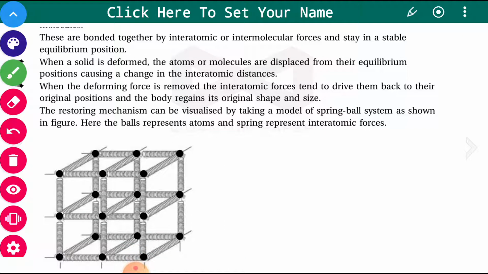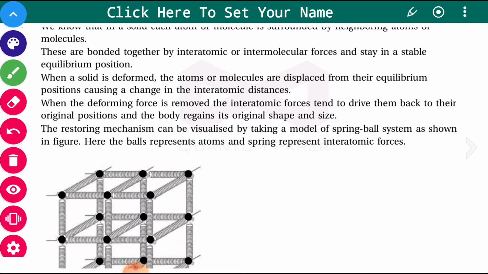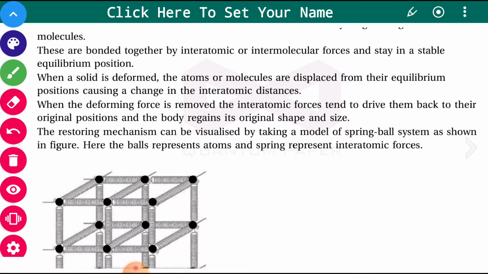When a solid is deformed, the atoms or molecules are displaced from their equilibrium positions. Whenever deformation is there, what will happen? The molecule will be displaced from the equilibrium position, which causes a change in the interatomic distance. Say for example, if this molecule is experiencing the force, then interatomic distances will be changed.